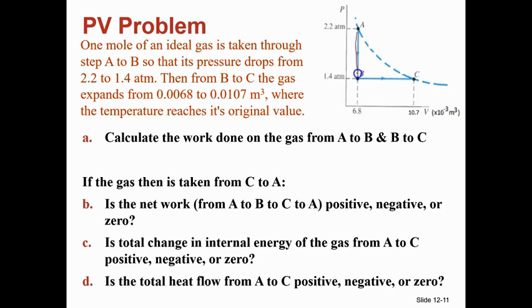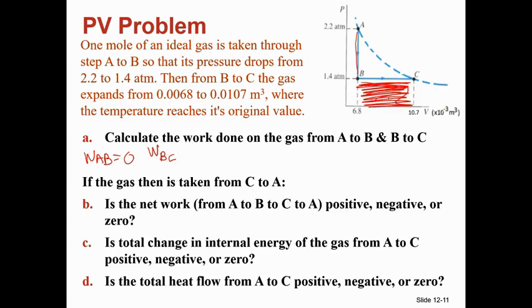First, work from A to B. Well, that's pretty easy, right? Work A to B is just equal to 0. No biggie. Isovolumetric, no delta V, no work. All right, work from B to C. Now, this is the work under the process B to C, which is an isobaric process.